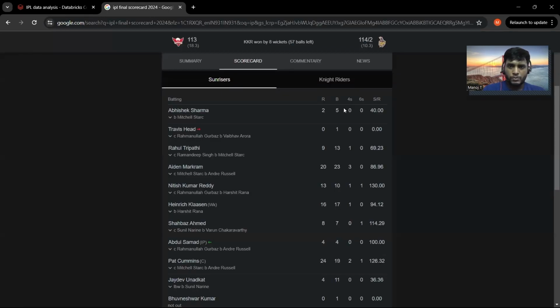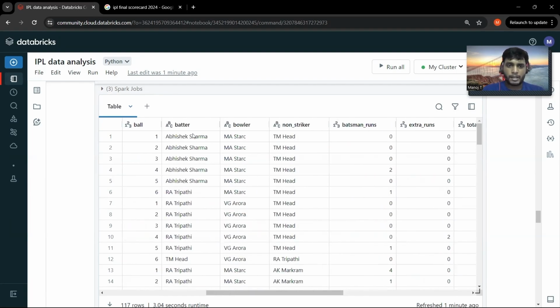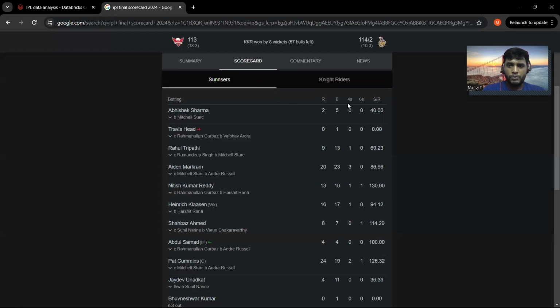And to find the total number of balls faced, I can think of how many times the grouping aggregation is done for Abhishek Sharma, which means that is the total number of balls he has faced, right? And then the fours, sixes and strike rate.